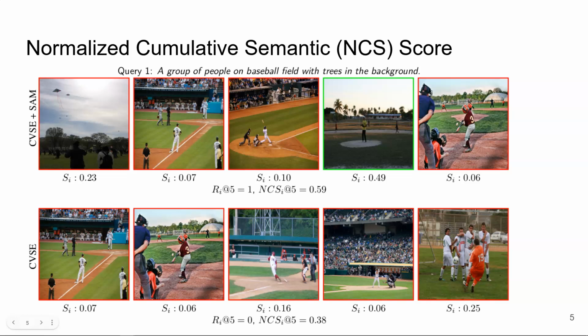Our proposed metric basically is the ratio of the retrieved samples of a model divided by the sorted maximum semantic score of all samples in the dataset at a cutoff point k. In the figure, the NCS score at 5 is shown. To obtain the degree of similarity, a comparison is made between the query and the 5 captions that describe the image. We rely on automatic image captioning metrics such as CIDEr and SPICE. For instance, we can observe that even though recall is 0 in CVSE, the real performance is not. CVSE plus SAM shows an even higher degree of semantics among non-GT relevant samples.